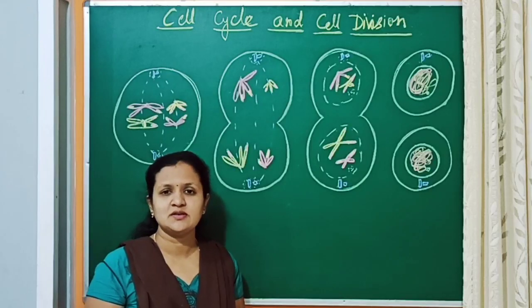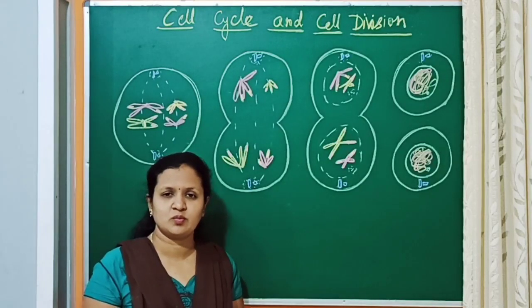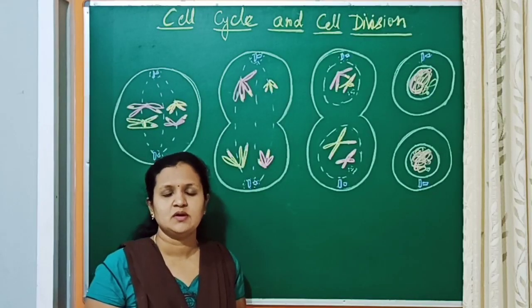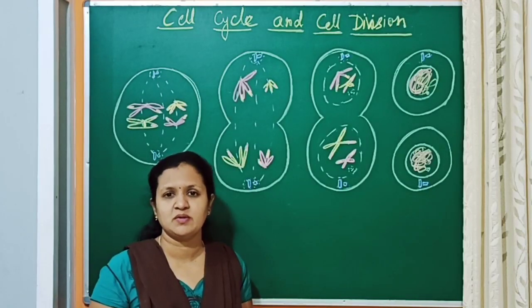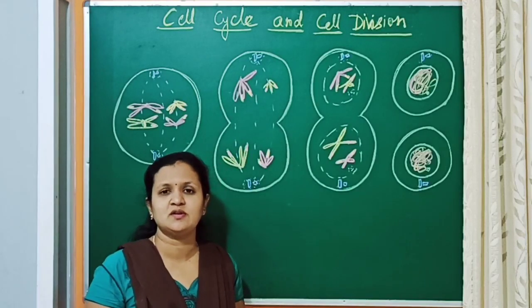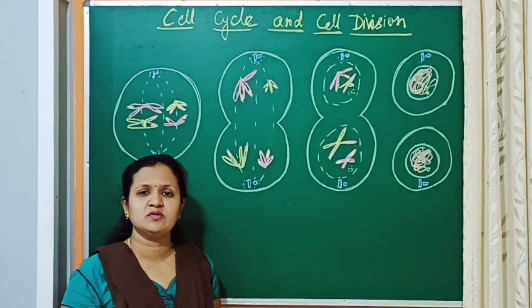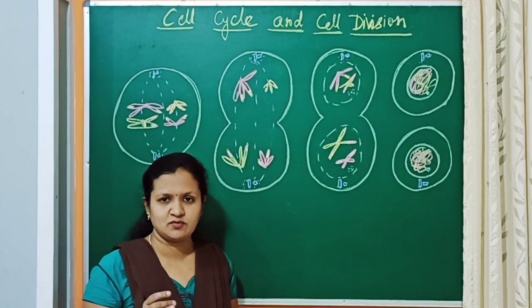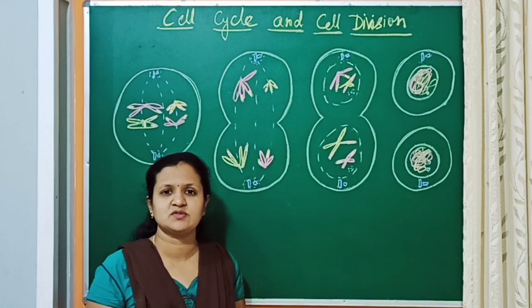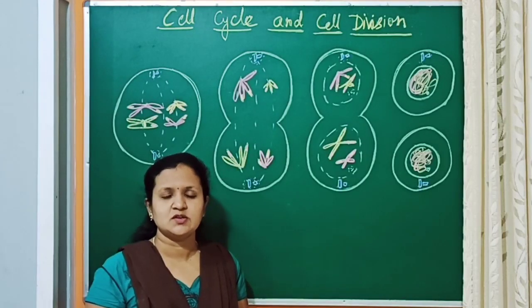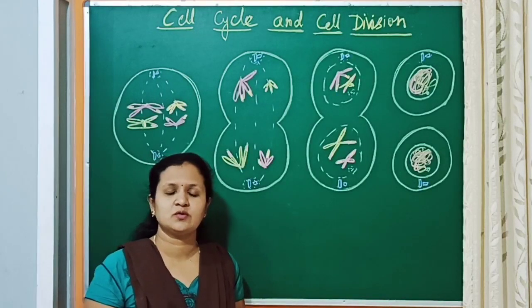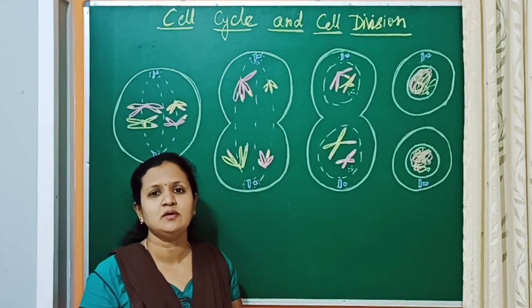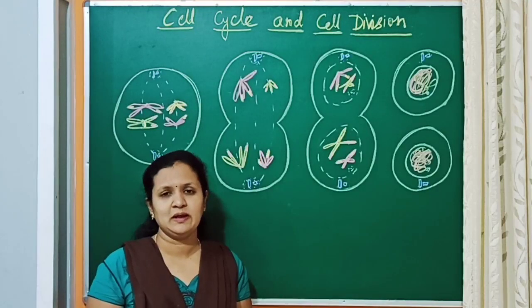So in our last class we came to know about prophase 1, one of the longest stages in meiosis 1. Now we'll know about metaphase 1, which comes under meiosis 1. In meiosis 1 there are prophase 1, metaphase 1, anaphase 1 and telophase 1. Next comes the cytokinesis. Now we'll know what happens to the chromosomes after the pairing and crossing over in prophase 1.